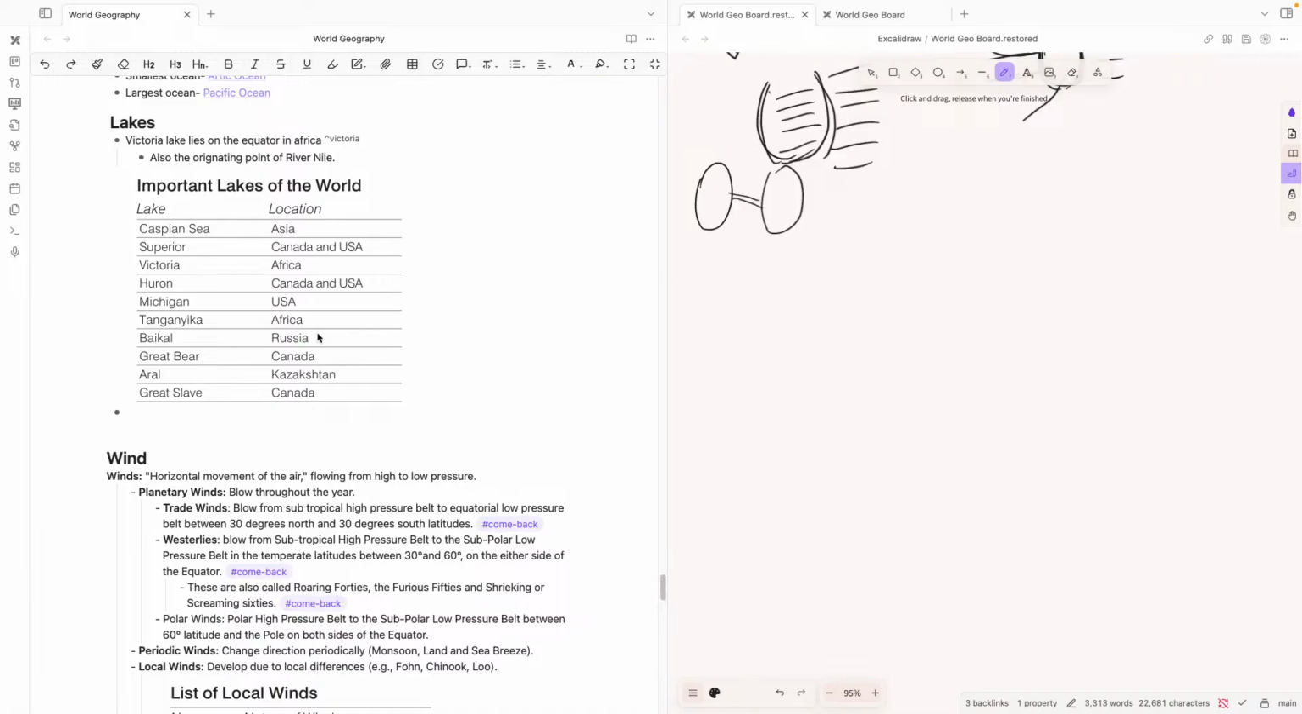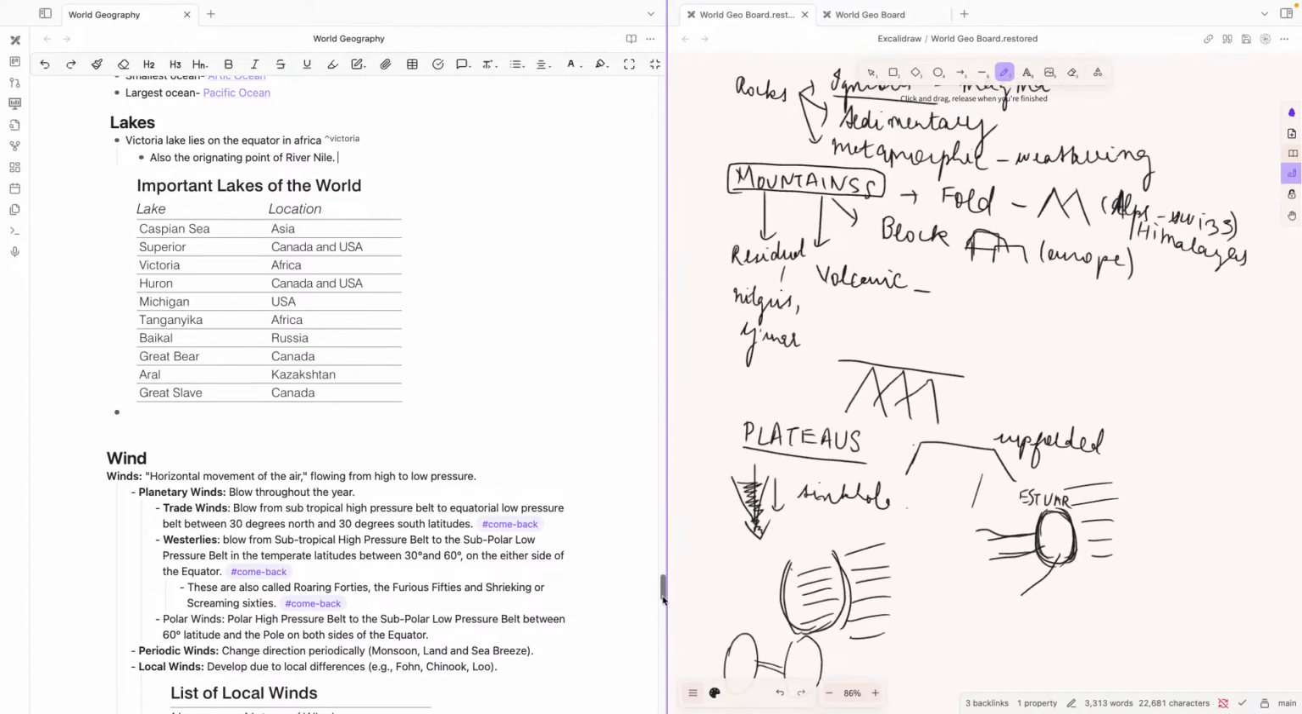What are the important lakes of the world? The Caspian Sea is in Asia. Despite its name having a sea, it is actually a lake. Lake Superior is in Canada and USA. Lake Victoria is in Africa. Lake Huron is in Canada and USA. Great Bear is in Canada. Aral is in Kazakhstan, and Great Slave is in Canada again.